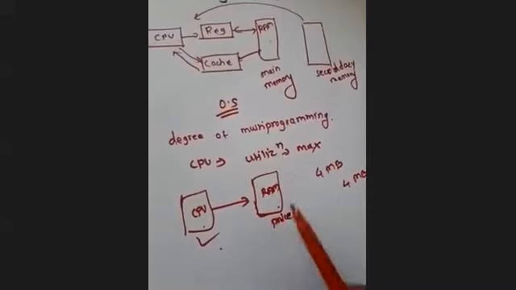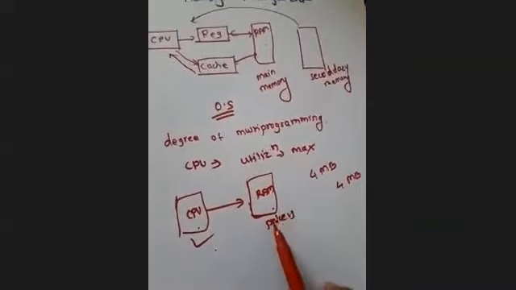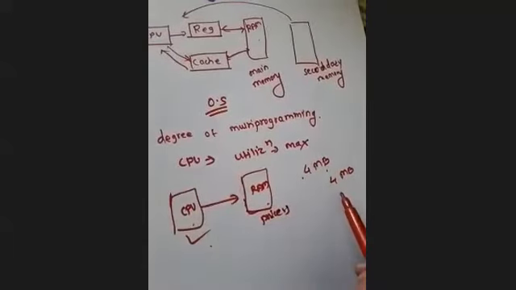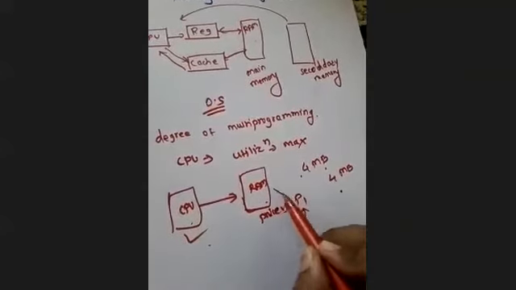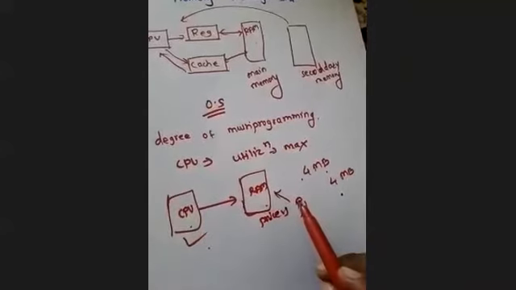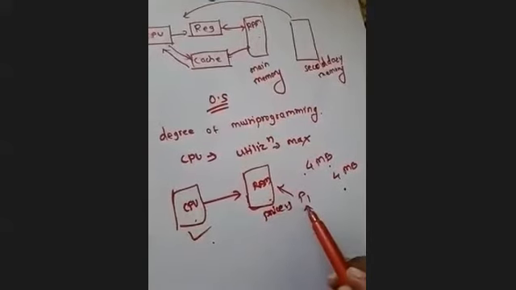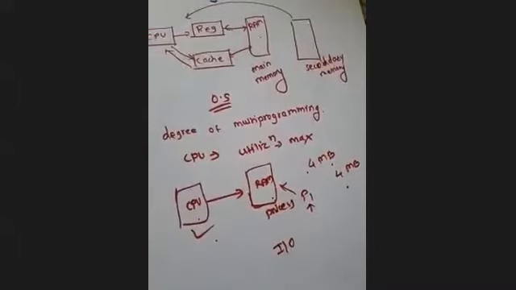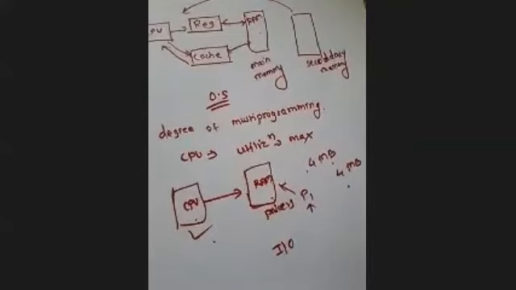But to increase the degree of multiprogramming, we have to manage that. If in this case we have a RAM size of 4 MB and the process size is also 4 MB, and suppose P1 process is executing in the CPU, and in between that process wants to gain access to some IO resources, input output, like a printer or a scanner, anything IO. So what will happen in that case?